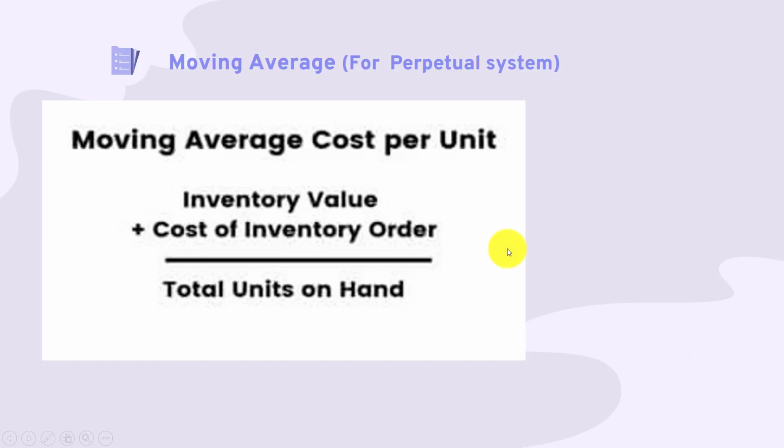The final one is the moving average. This is for the perpetual system, and you can see the formula is different from the weighted average, which means that you will focus on the total units on hand and the cost of inventory on hand. So you need to recalculate after each purchase, which means that if you purchase 10 times in your company in a year, then you need to recalculate it 10 times.